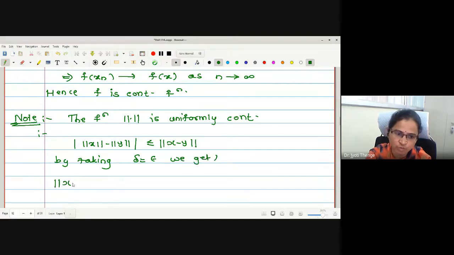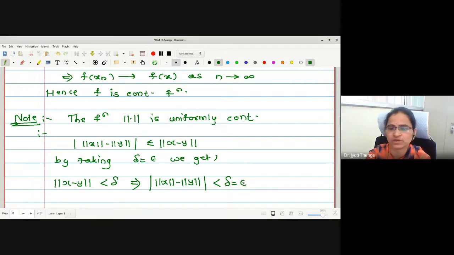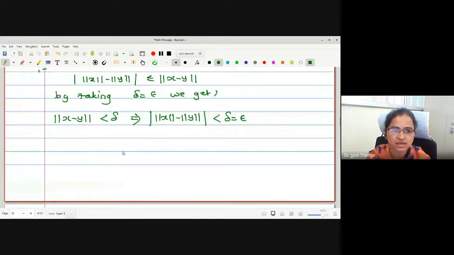Initially I will take norm of x minus y less than delta. If this is less than delta, what about the left hand side? Is it less than delta again? But delta is epsilon we were taking. Therefore, this gives us that the norm function is uniformly continuous.